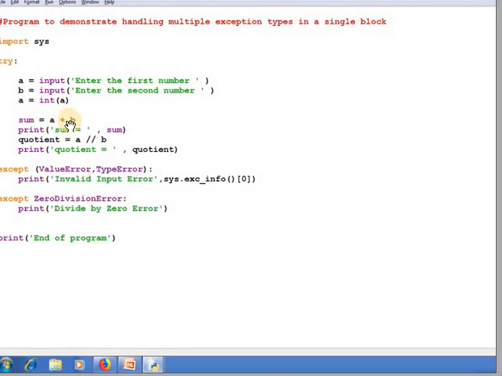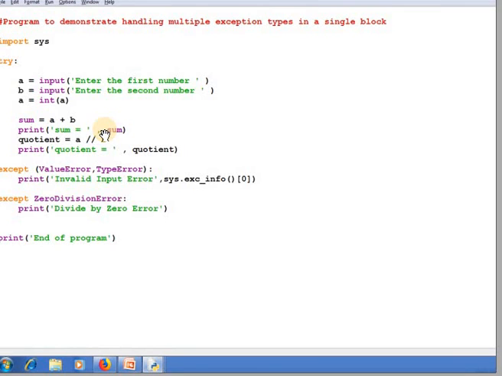Sum is equal to A plus B. Here I am doing the addition of two numbers. Now here, what is this? A is equal to int(A). Here I am doing the typecasting, converting the characters into integers. Then I am printing the sum.